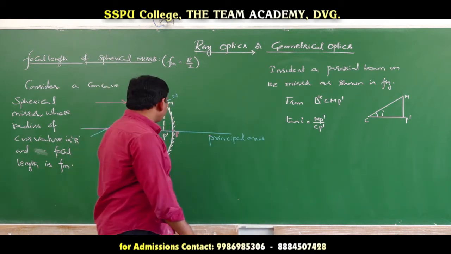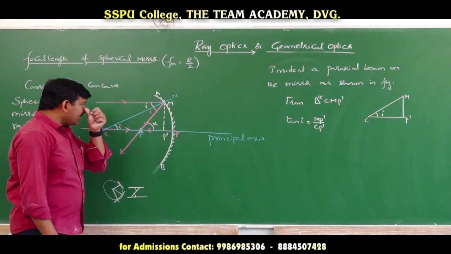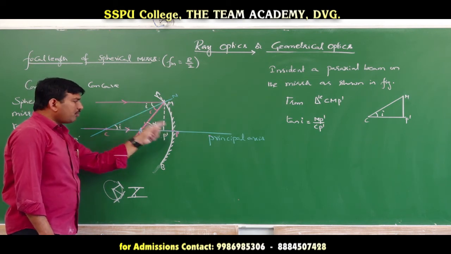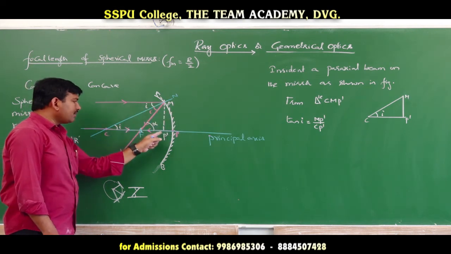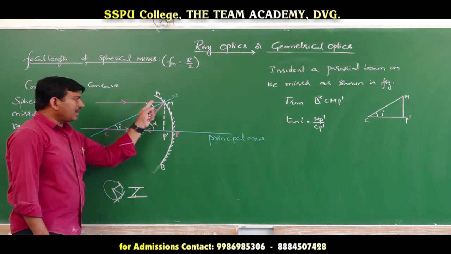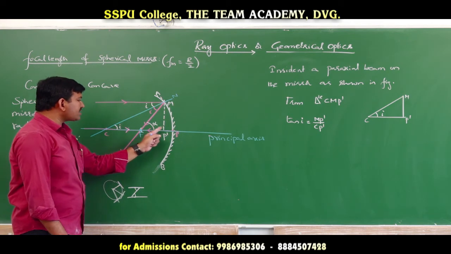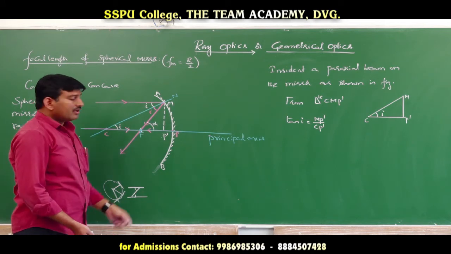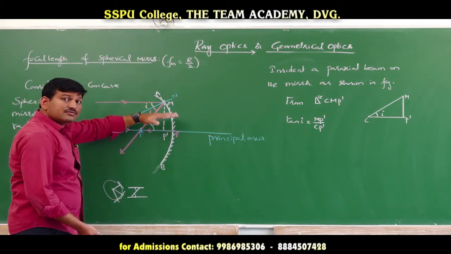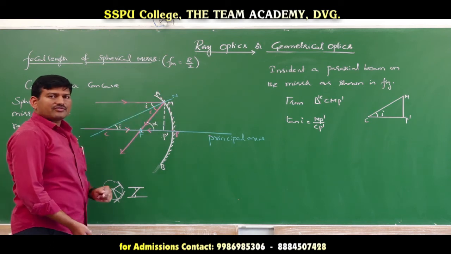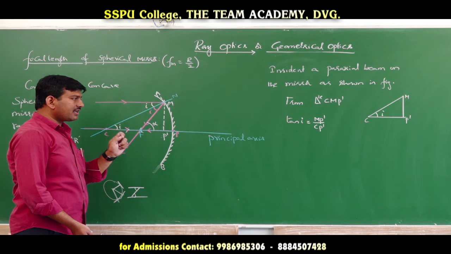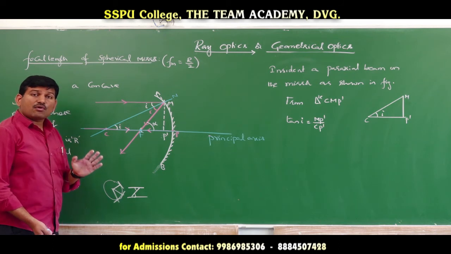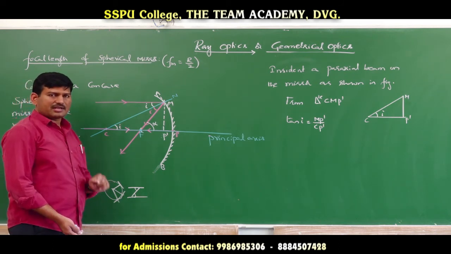Okay. But in optics, here we are treating the mirrors to be small mirrors. Therefore, the point M is close to the point P. When M is close to P, then P dash will approach P. If P dash approaches P, or when M approaches P, I is tending towards 0. If I tends to 0, not equal to 0, then for small angles theta, sin theta is equal to theta and tan theta is equal to theta. This is a very important mathematical thing that we have to remember. For small angles theta, tan theta is approximately equal to theta.